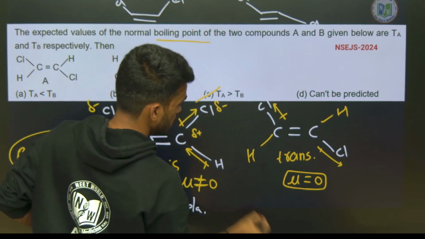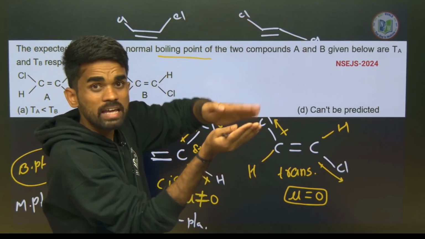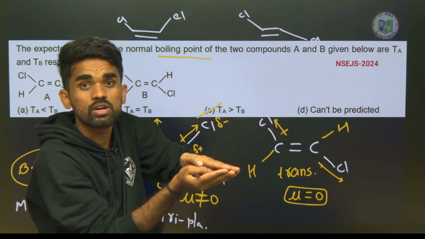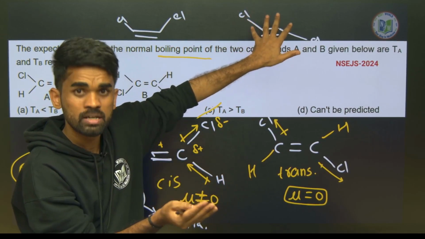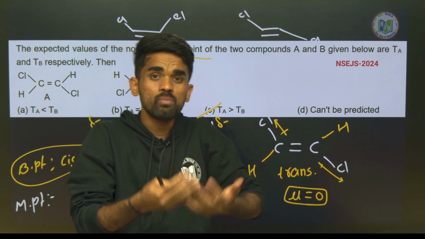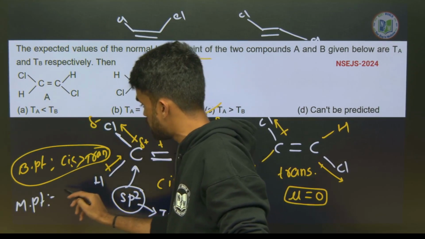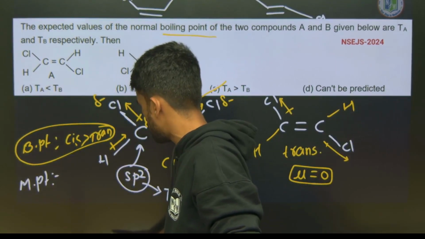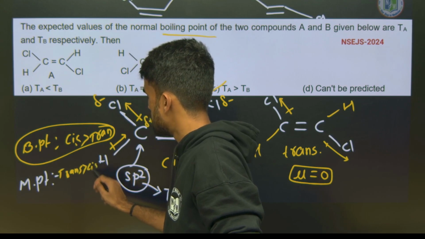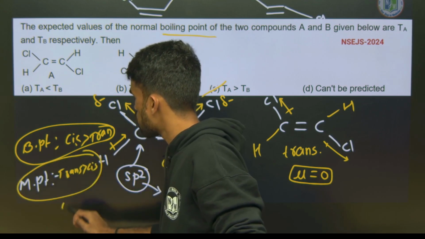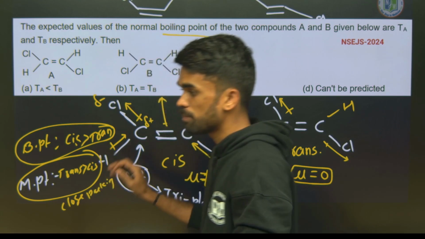So look here, the packing of these molecules will be very close, therefore the close packing of this isomer makes it have a higher melting point. So when they ask for melting point, the order will be reversed. The trans isomer will have a higher melting point than the cis. This is based on what? Close packing of structure. Okay, remember these two things.